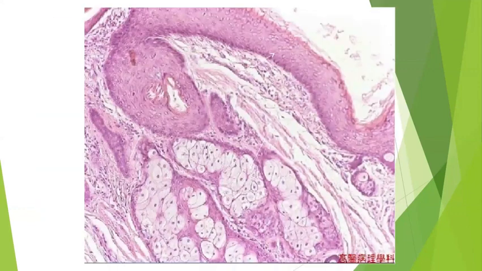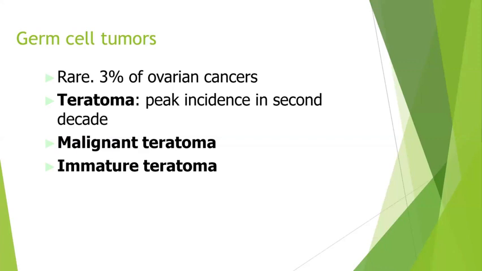Microscopically you can see stratified squamous epithelium, pilosebaceous units, mature cartilage, mature retina, and other mature elements: lipomatous tissue, mucinous glands, intestinal mucinous glands, GI tract epithelium or respiratory tract epithelium. Anything can be seen within the tumor. Then you call it a mature teratoma.